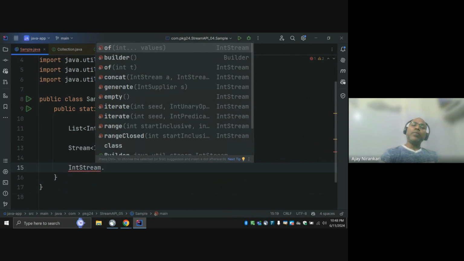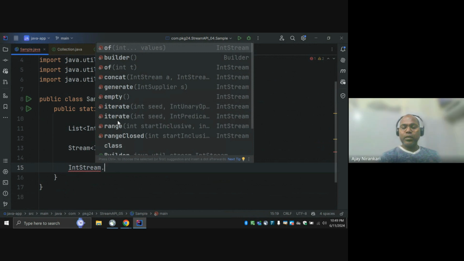So they have a couple of default methods, like the of method, the generate method, the empty method, the iterate method. These methods help us make the default implementation of int stream, right?